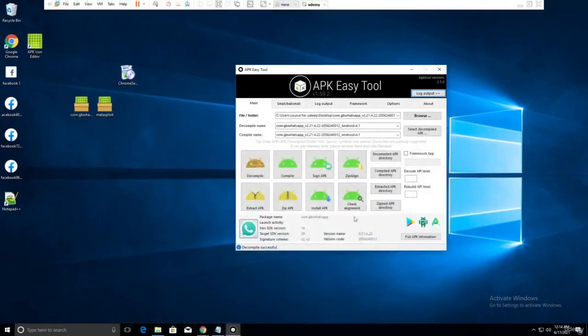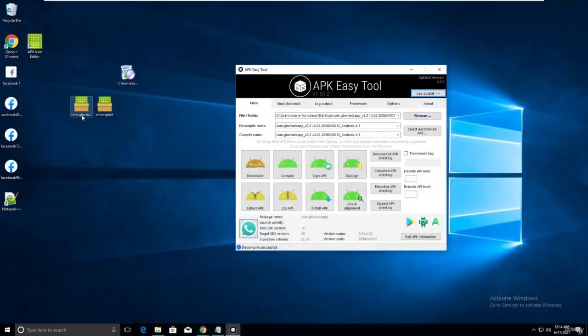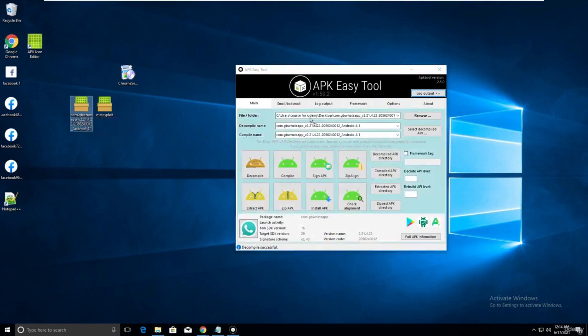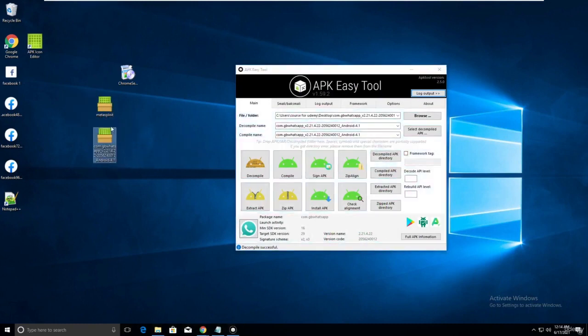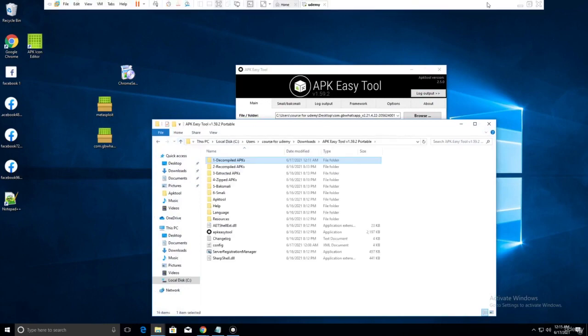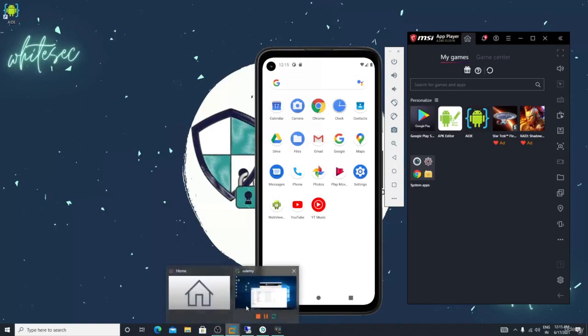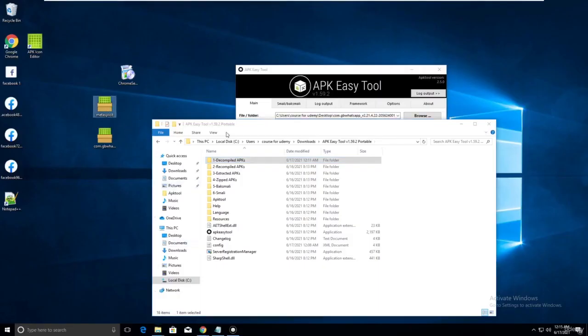First thing, you need to download this. You can see I just downloaded it, pasted it on the desktop, dragged and dropped it there, and decompiled it. Decompile successful. I decompiled it beforehand because it takes a lot of time. Now I have created a Metasploit payload for you. See here, metasploit.apk. I copied it and pasted it here. Metasploit.apk is there.